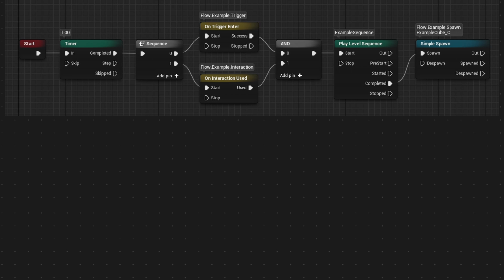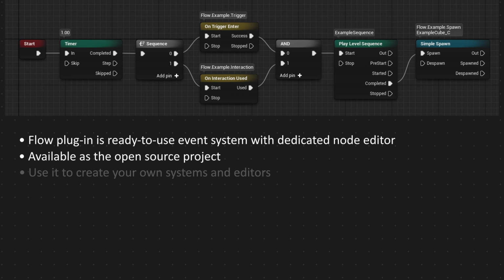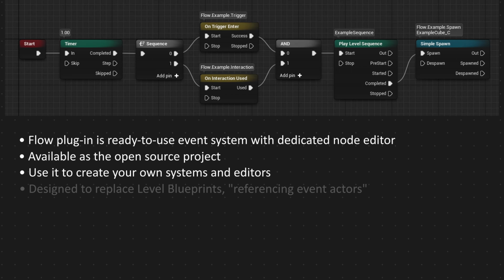Okay then, it's all I wanted to present today. Let's sum it up. The Flow plugin is a ready-to-use event system with a dedicated node editor. It's available as an open source project. You can use it to create your own systems and editors for any kind of game. It's designed to replace level blueprints and this method that I call referencing event actors.